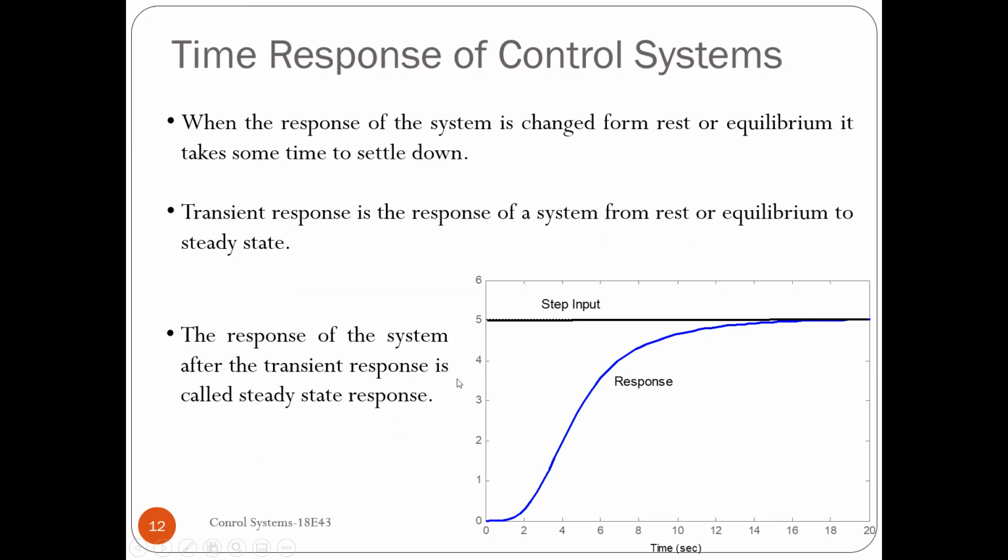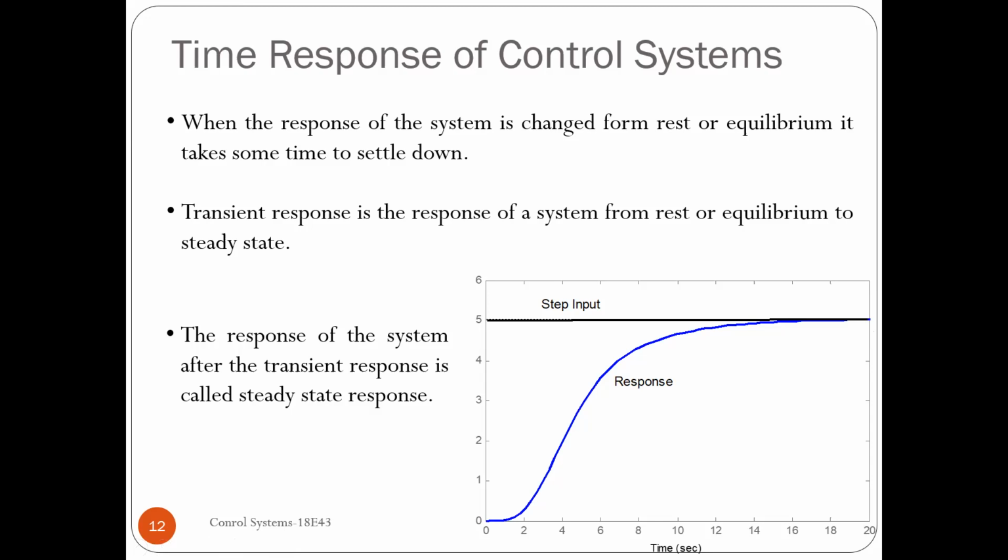Now what is steady state? Steady state is the response of the system after the transient response has died out. Once the transient gets over, it is the steady state response. For example, here a step input has been applied, and you can see that the steady state does not appear at the output suddenly. It takes time to reach the final value, or steady value. The time taken by a system to reach its steady value is what we call the transient time or transient response. And once it reaches a constant value and settles down, we call it the steady state.